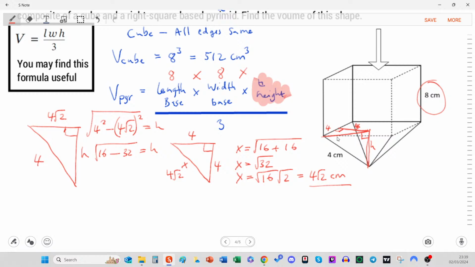Well, we've just proven that the diagonal here, let's draw the square so we can see what's going on. This is the bottom of the cube. We've just proven that this diagonal is 4 root 2. Now, was it 4 root 2? Yeah. So if we do 4 times root 2, that's 5.65. And if this slanted edge here were to be raised upwards, at the very minimum, it needs to be 4 root 2 if it's flat against that cube, you see? Because then it would be the same and it won't be elevated.